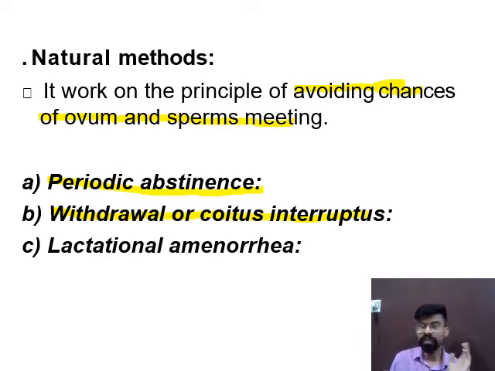But this method is also not a very convenient method, because during mating, when the lubrication of the penis takes place, some amount of sperm may be released into the female tract just before ejaculation.